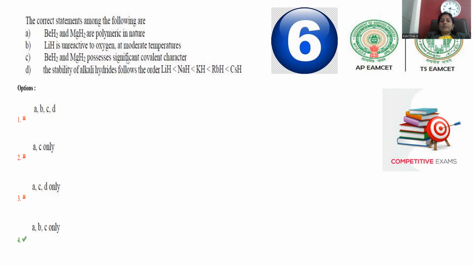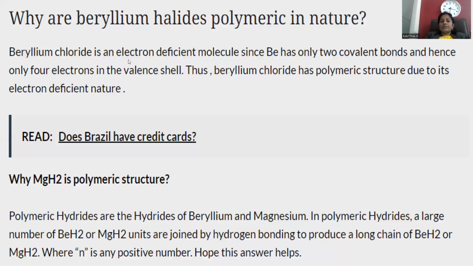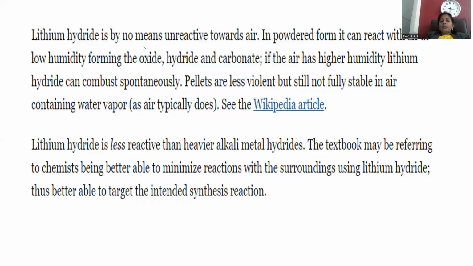Lithium hydride unreactive to oxygen at a moderate temperature. We will discuss that. Lithium hydride by no means is unreactive towards air in powdered form. When you take a fine crushed one, then only it will go for reactivity; otherwise, under normal granule conditions, lithium hydride may not react towards air or oxygen. Lithium hydride is less reactive than the heavier alkali metal hydrides. So chemists are better able to minimize the reaction with the surroundings when using lithium hydride.